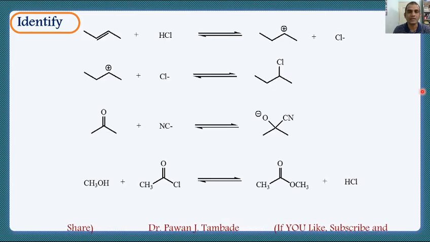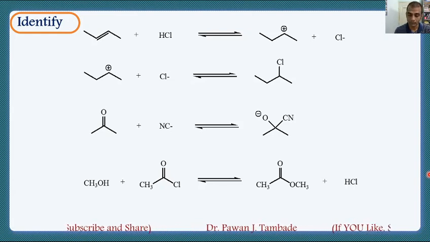Now try to identify the electrophile and nucleophile in the given reactions. If you look at these reactions, then simply looking at them you will be able to find out which is the electrophile, which is the nucleophile, and so on. So just give some time and look at these reactions and try to find out which reactant is acting as an electrophilic and which reactant is acting as a nucleophilic species.